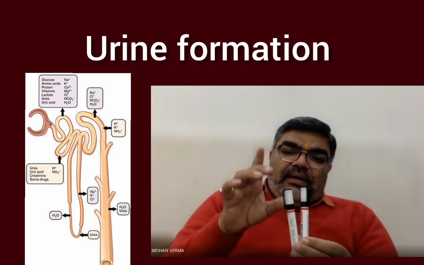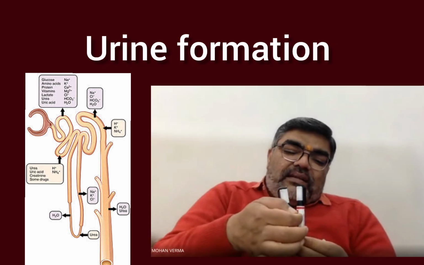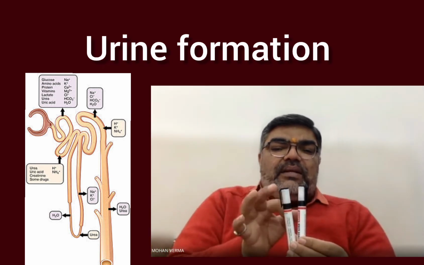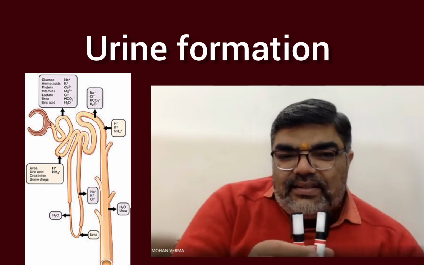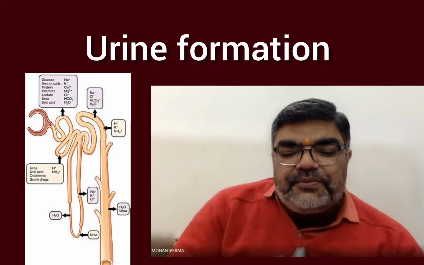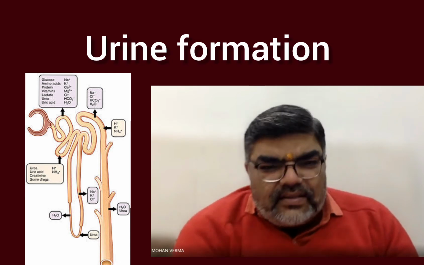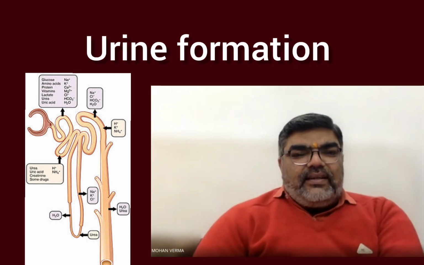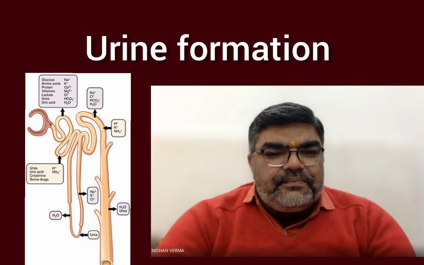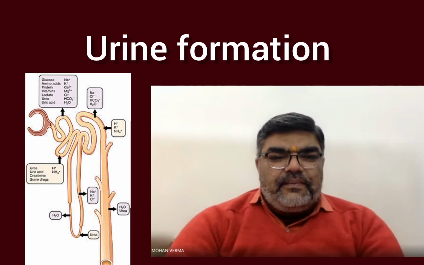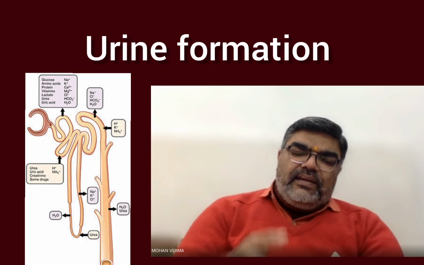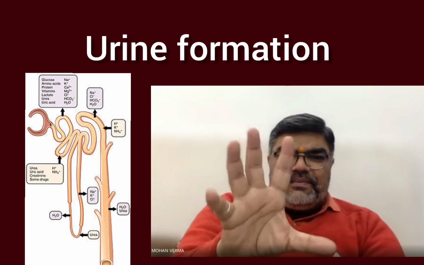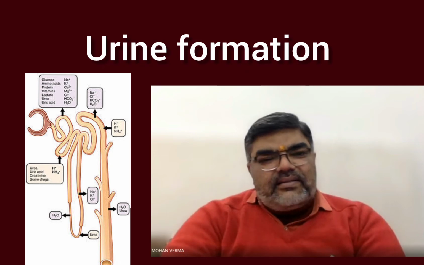Or if it is just reabsorbing some material from this tubule, this is called reabsorption. Is that clear? Reabsorption and secretion. Secretion means giving something. Reabsorption means taking something.